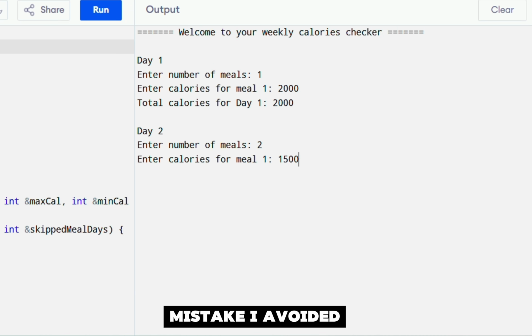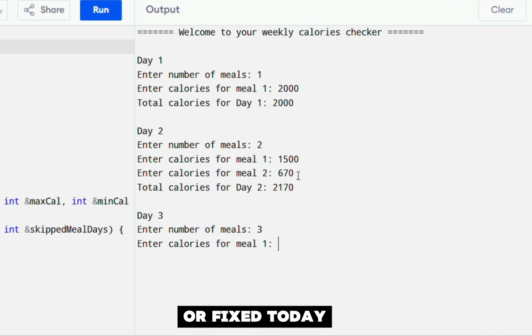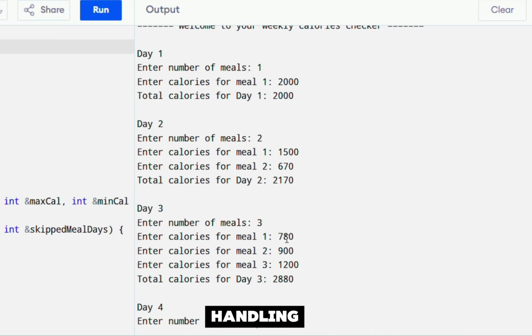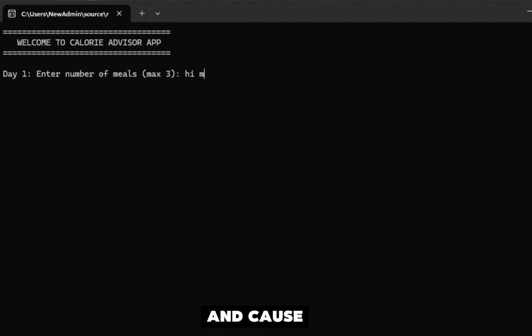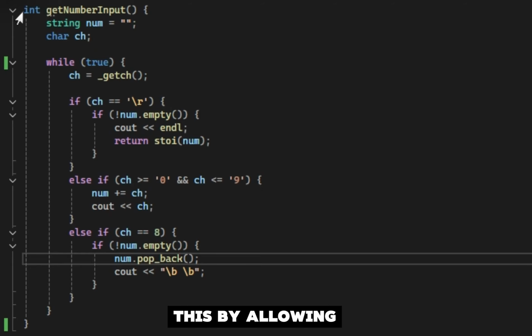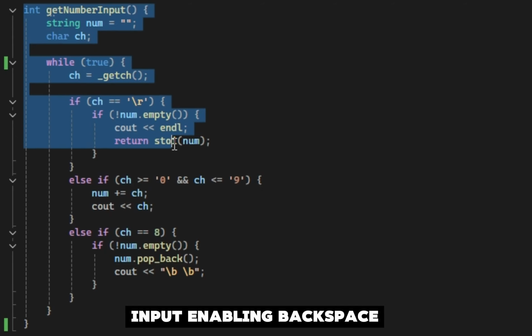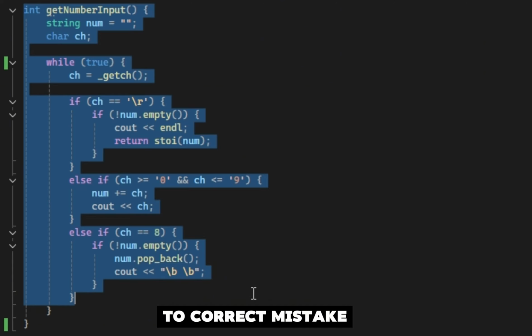One mistake I avoided or fixed today was incorrect input handling. At first, the program allowed users to type alphabets and cause input problems. For example, typing a letter when entering calories would break the calculation. So I fixed it by allowing only numeric input, enabling backspace to correct mistakes.